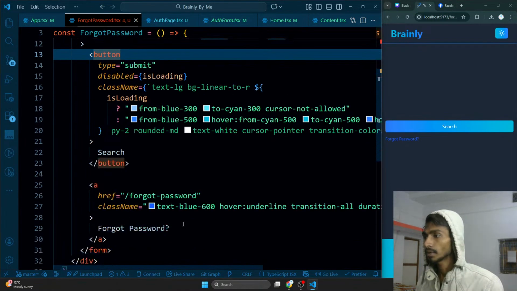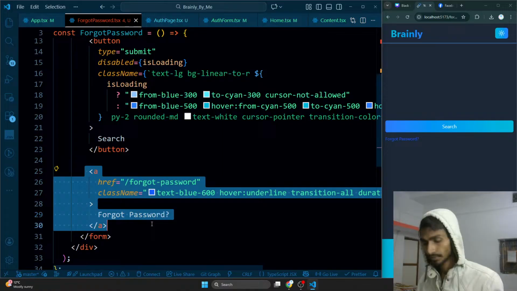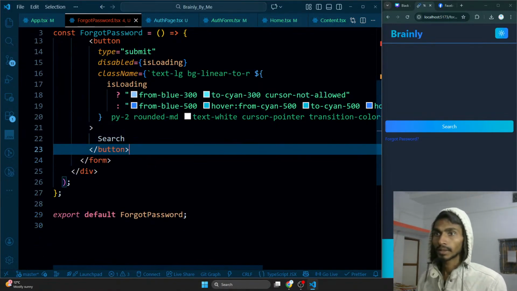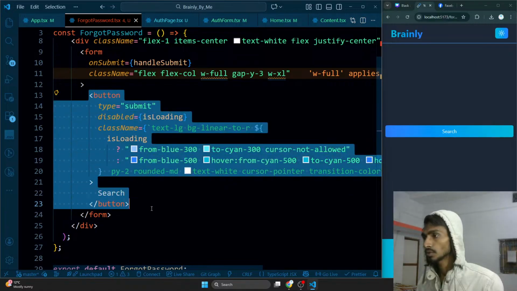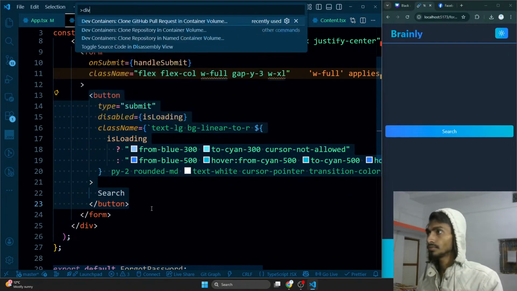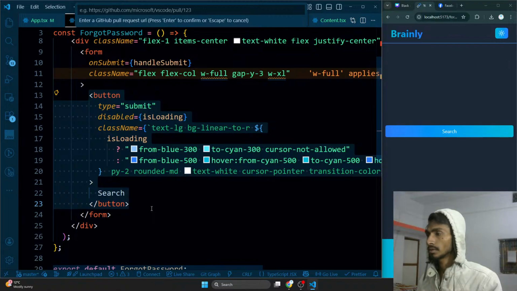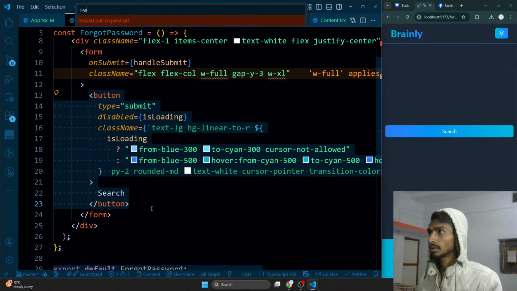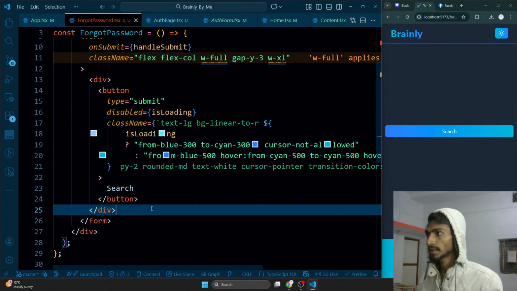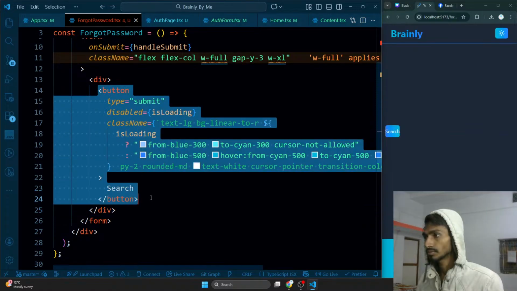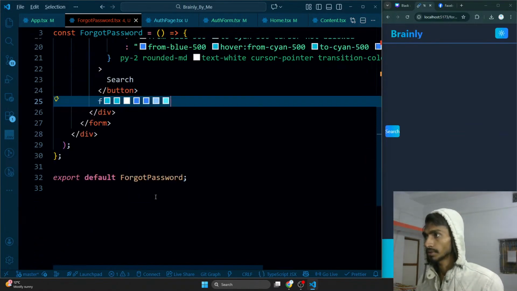Why do I have this forgot password thing over here? Let's get rid of this, not needed. Okay, then I have this search button, and not only this search button, I need to have two things over here. So let's wrap it inside a div. Let's wrap it inside a div like this. Let's get two buttons over here, just like this.